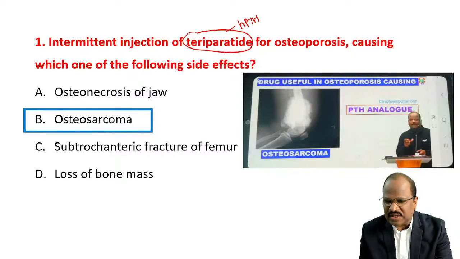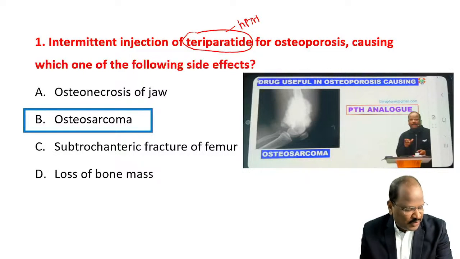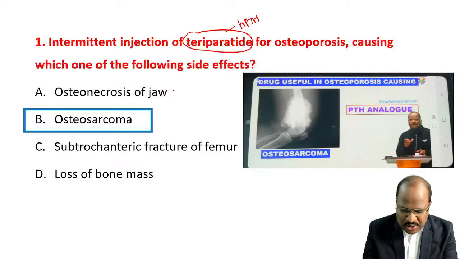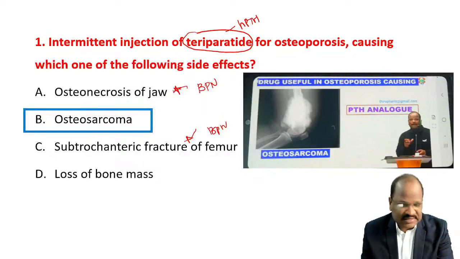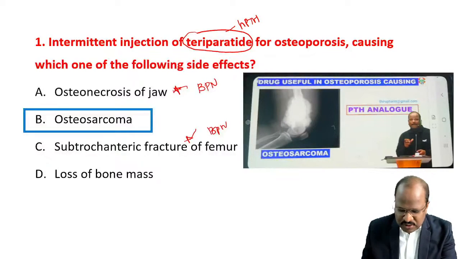The drug useful in osteoporosis causing osteosarcoma is a parathormone analog like teriparatide. Osteonecrosis of jaw and subtrochanteric fracture of femur are important adverse effects of bisphosphonates. So the right answer for this question is option B. That's the first question.